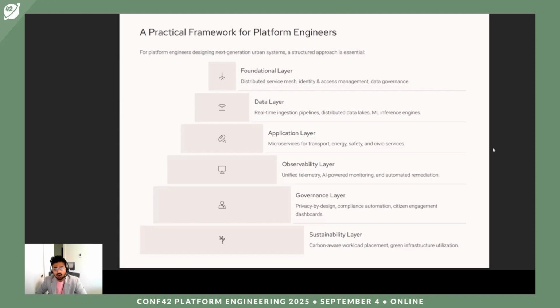Next, the governance layer. With all this data and information, you need a governance layer where privacy is by design: compliance automation, citizen engagement dashboards. If you make your system transparent, it is going to help design an urban system. And a sustainability layer, where you work on how to make people or the system carbon aware and help with green infrastructure utilization. All these building blocks are very important when we are thinking as platform designers about creating smart city networks.